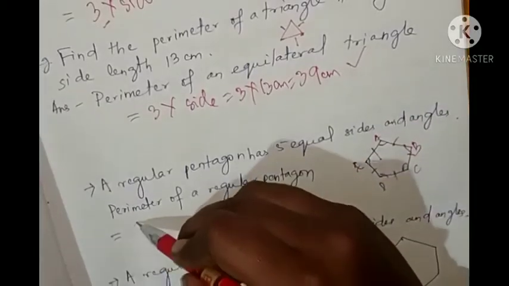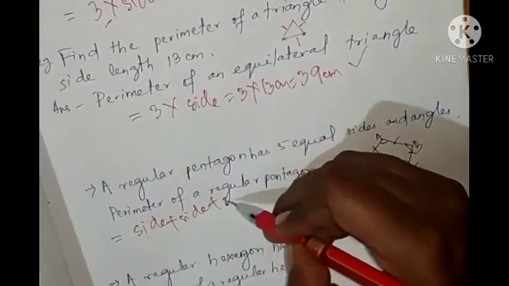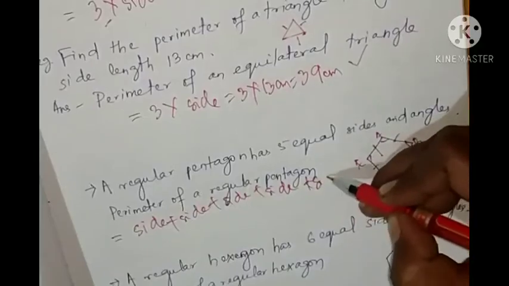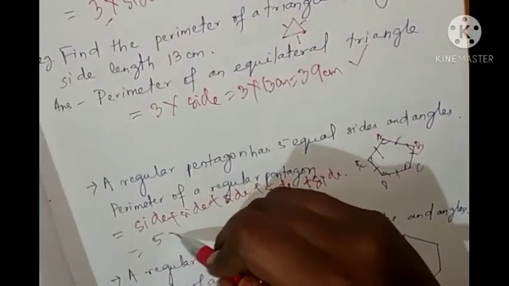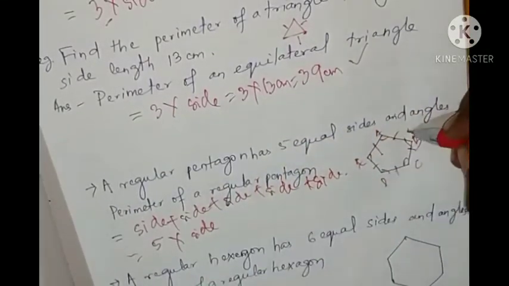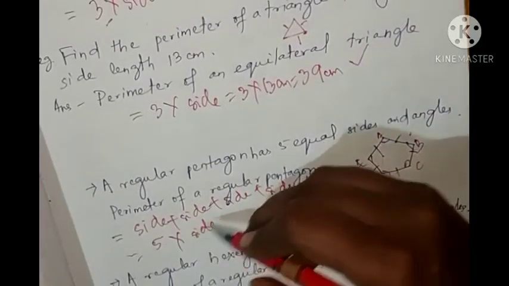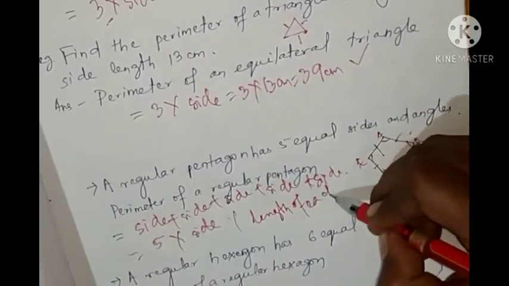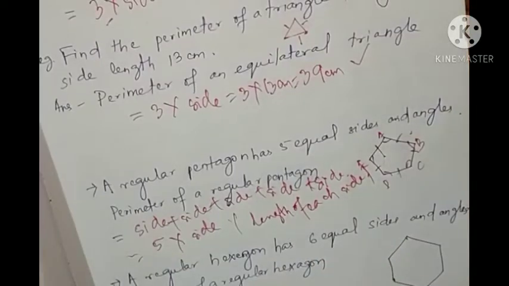So you can write it as side plus side plus side plus side plus side. So we have 5 equal sides. What can you write? 5 into side. So this is also the number of sides, 5, into side. Side is what? You can write it as the length of each side. That also you can write as 5 into length of each side.